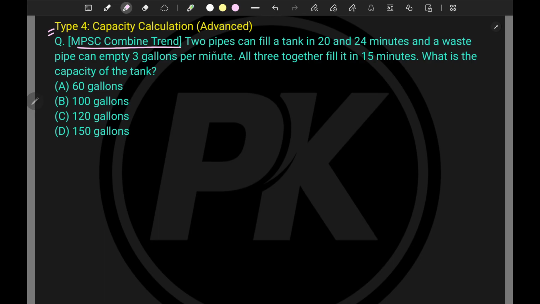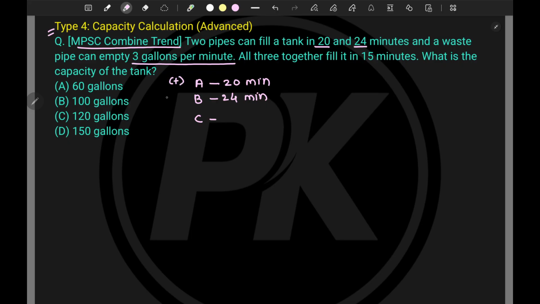So let's try to understand the problem first. Two pipes can fill a tank in 20 and 24 minutes. So let's say there is pipe A which can fill the tank in 20 minutes. There is a pipe B which can fill the tank in 24 minutes. And a waste pipe can empty 3 gallons per minute. So let's say that waste pipe is C and that is emptying the tank.